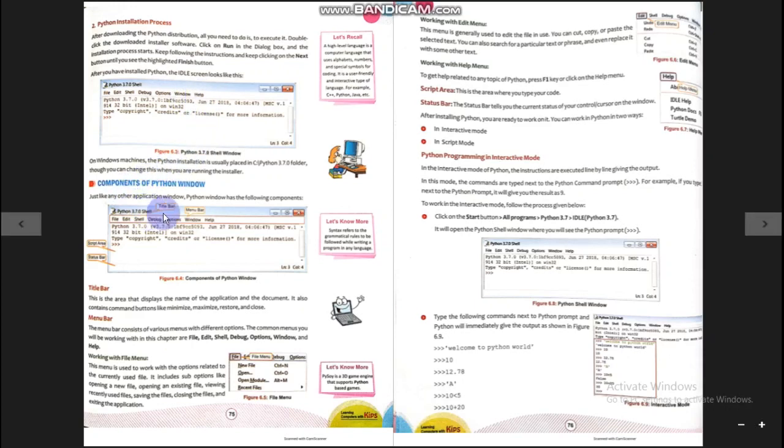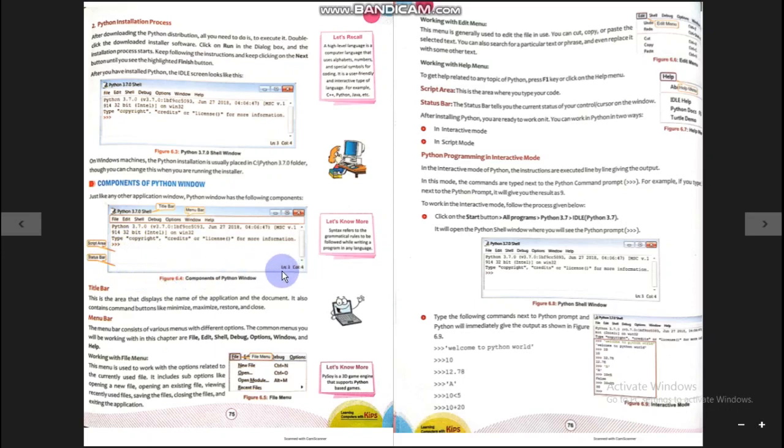So, title bar, menu bar, and this area is known as the script area. Here you will write the script or your one-line instructions. Then the status bar. Here it is, the status bar.